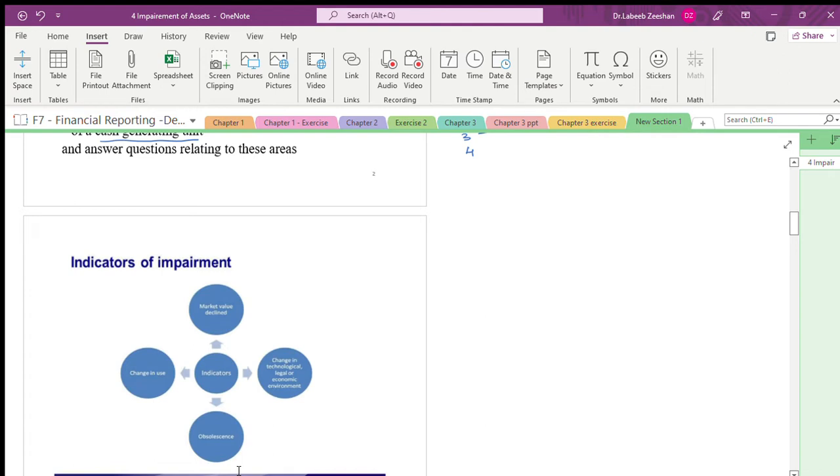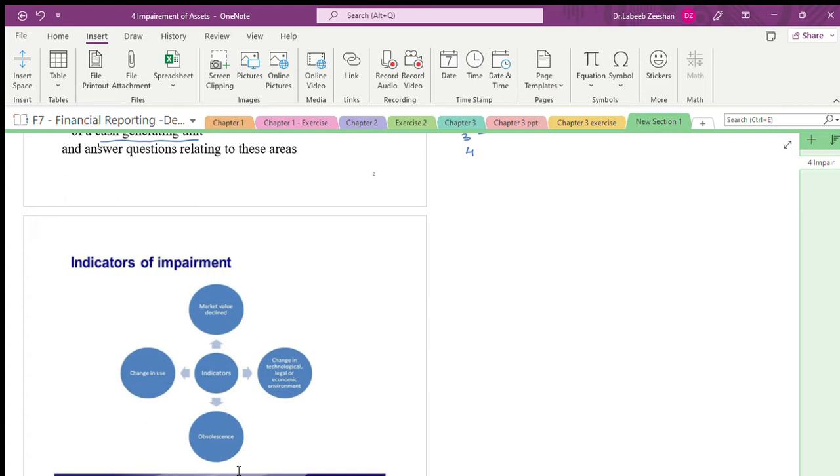Before going to the next one, the concept has to be clear, then calculations will be easy. Impairment is nothing but the value of the asset being lower than the carrying value. When it is lower than the carrying value, there is a loss. If there is a loss, how do we allocate the loss to other units?